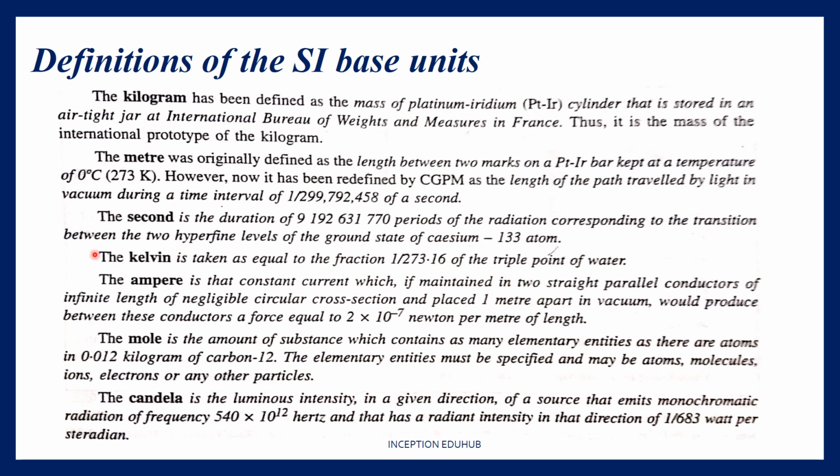So just let it stay like that. We'll discuss it. Kelvin is taken as equal to the fraction of 1 by 273.16 of the triple point of water. Ampere is the constant current which, if maintained between two parallel conductors of infinite length, of negligible circular cross section, and placed 1 meter apart, would produce a force between these conductors equal to 2 into 10 raised to minus 7 Newton per meter of length.